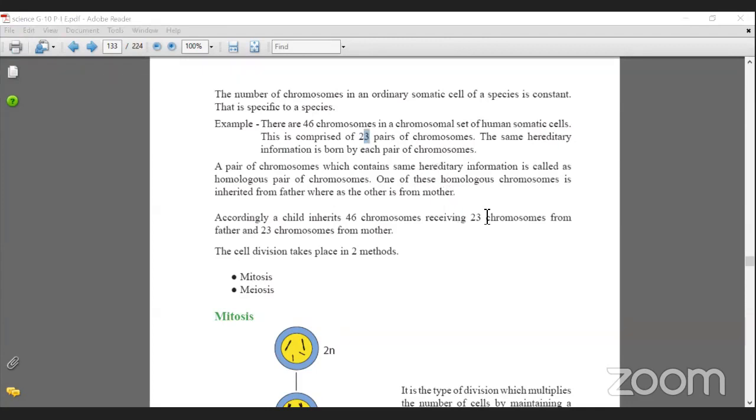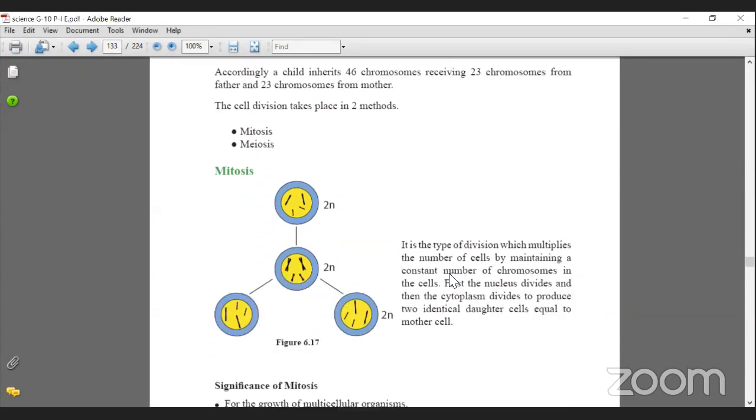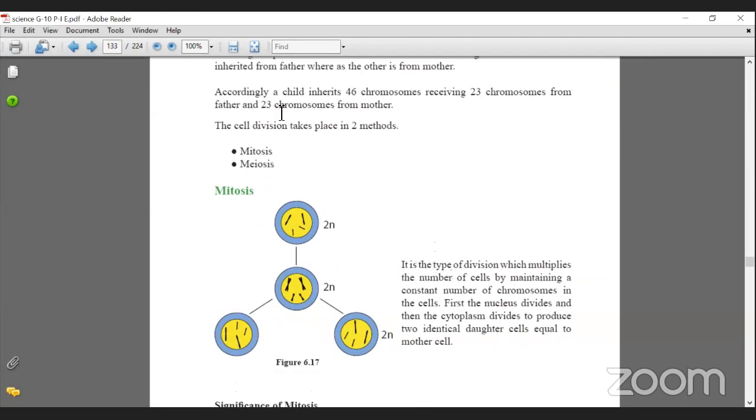So let's go right into cell division. See this, accordingly, a child inherits 46 chromosomes, receiving 23 chromosomes from the father and 23 from the mother. That is why I told you in the beginning, imagine if the cell you got from your father and the cell from your mother each contained 46 itself, what would happen?